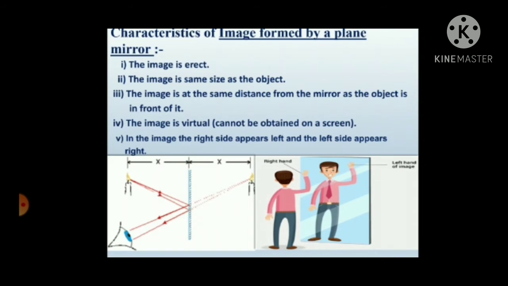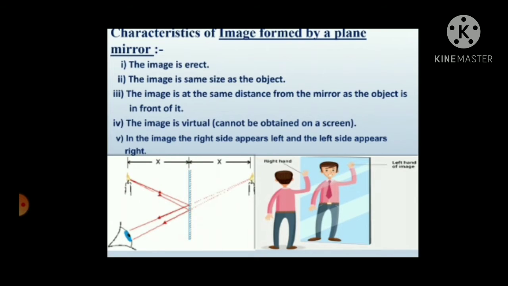Characteristics of the image formed by a plane mirror. The image is always erect. The image is of the same size as the object. So the original image, if we see it in the mirror, is known as an erect image. Erect means we can see the same original image.